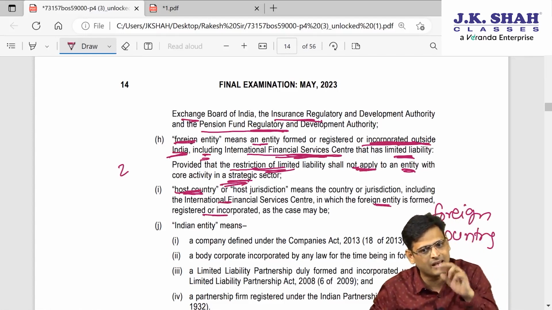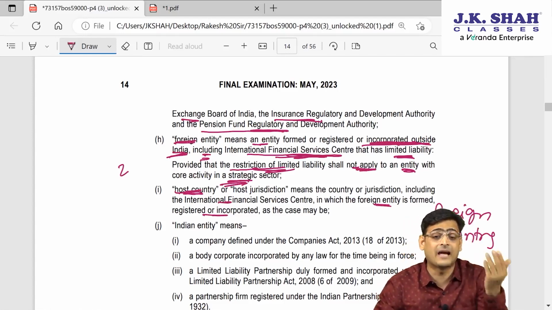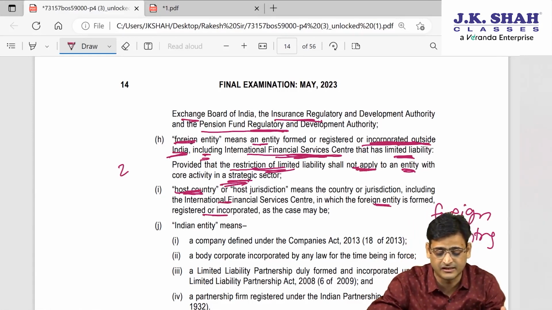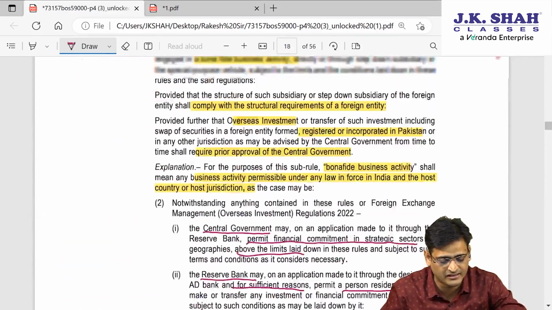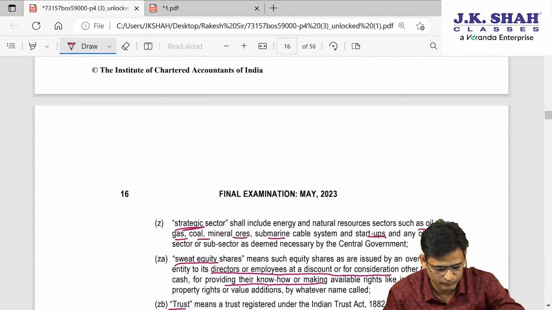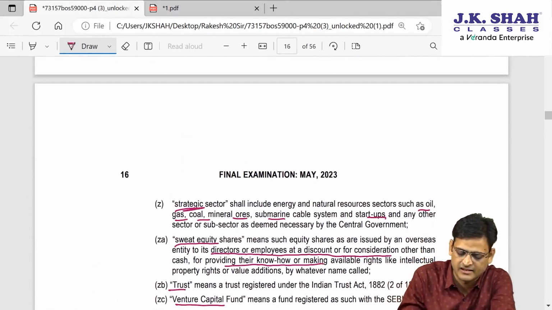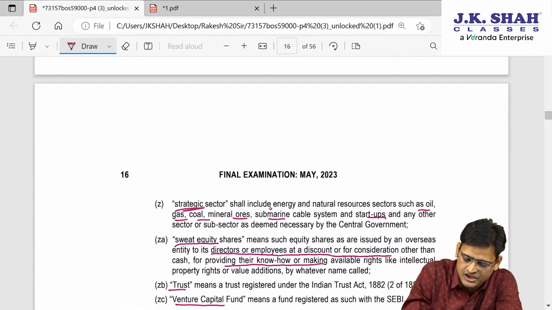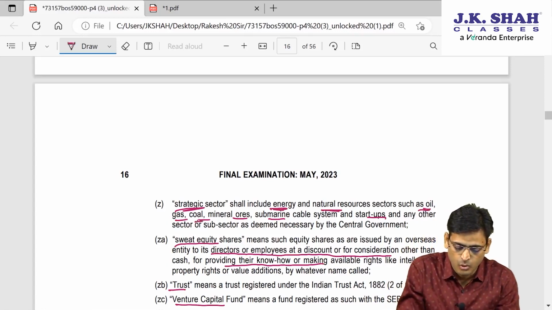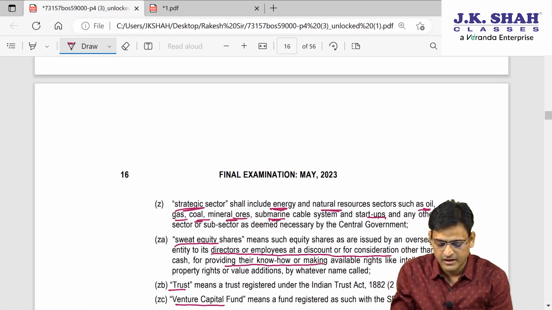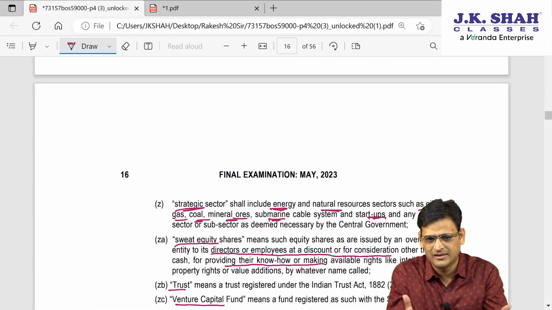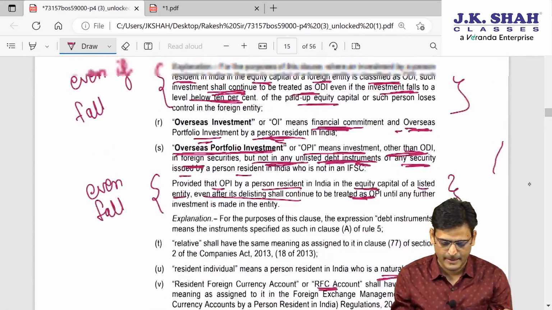So can I say the government has given a relaxation for strategic sectors because they have kept them outside the purview of the definition of foreign entity. Now let us understand what a strategic sector is. The government is trying to motivate strategic sector investment by keeping it outside the purview. So I'll tell you. See, this is strategic sector. Strategic sector includes energy, natural gas, sectors such as oil, gas, coal, mineral ores, submarine cable systems, startups. So these are strategic sectors. These are some core sectors anyway, as we know.